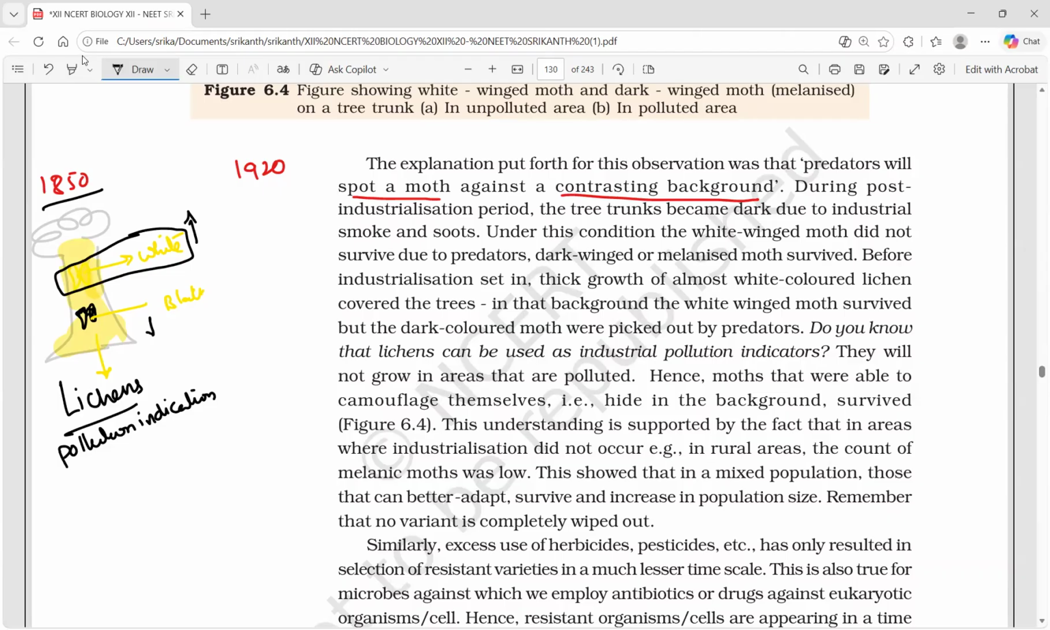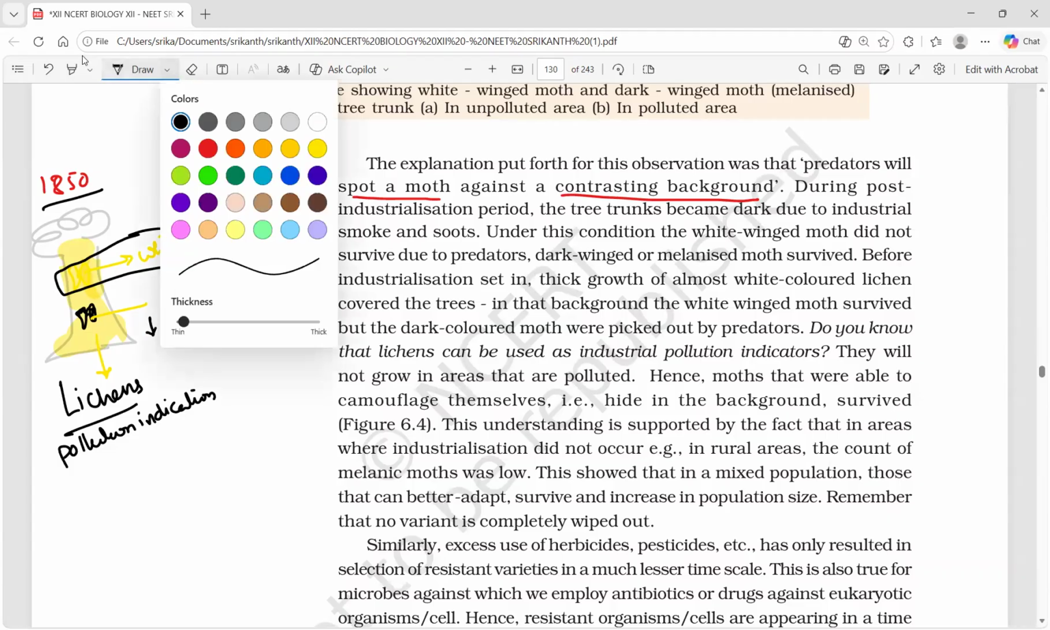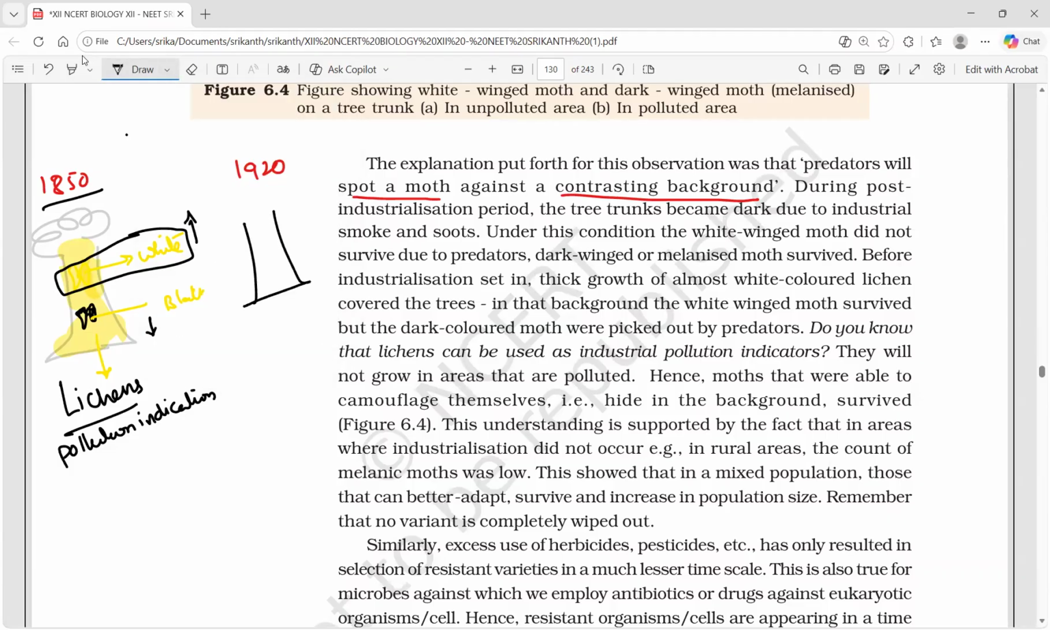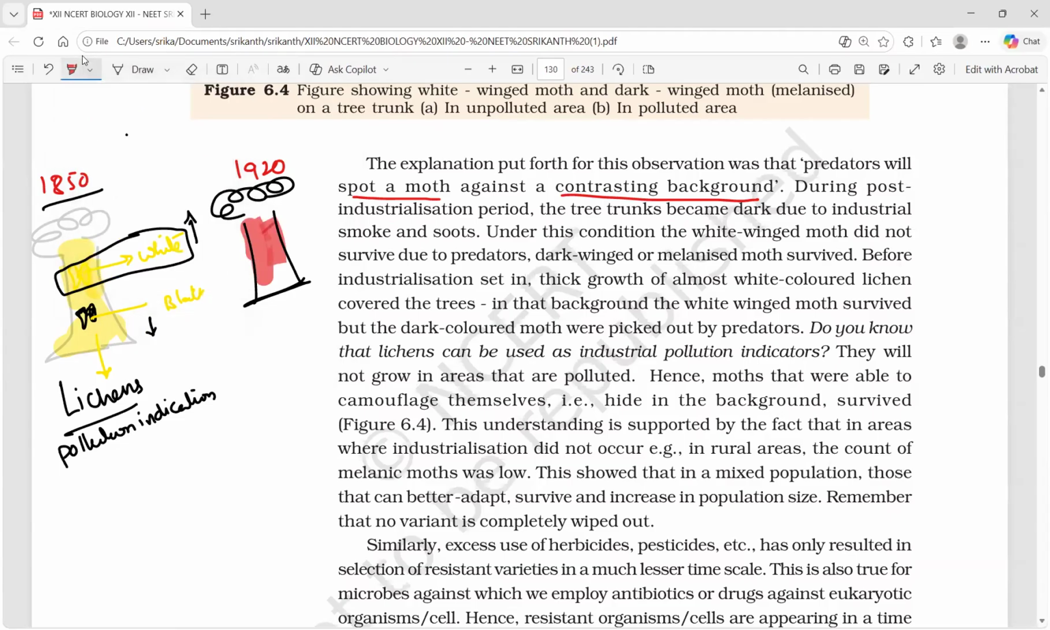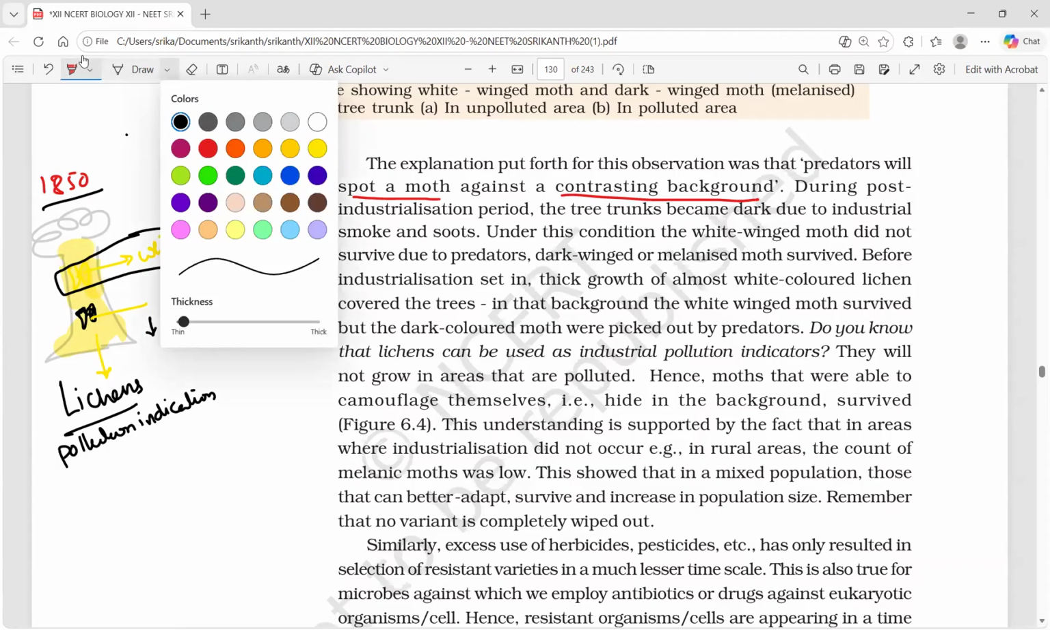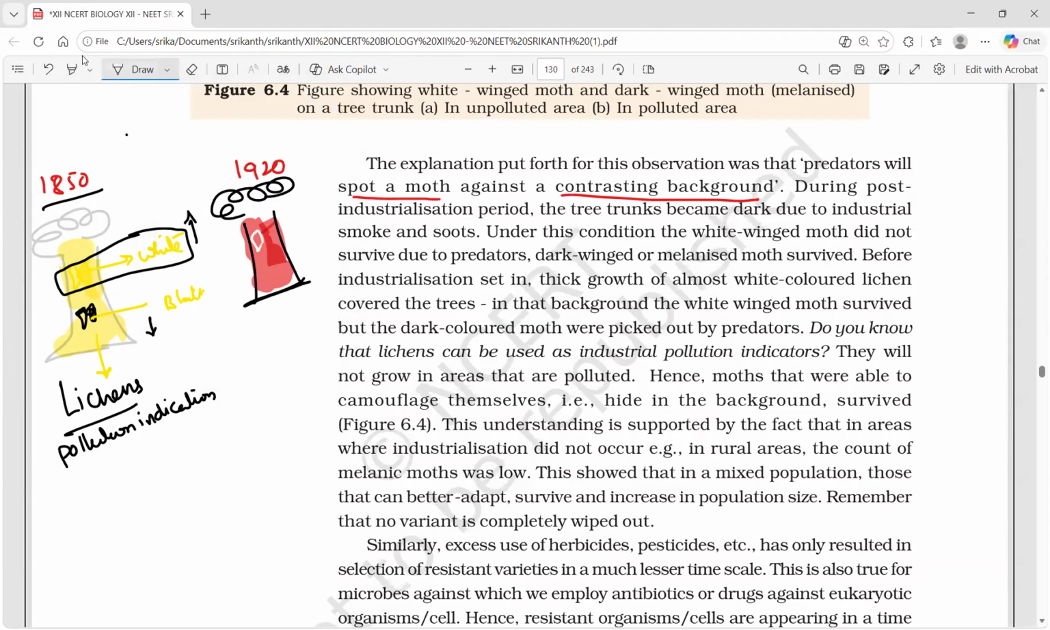Black moths are clearly visible to the birds, that's why their number is less. Now, let us do the same for after industrialization. Lichens are gone, and what is left over? That dark color, and in this dark color you can see white moths clearly visible.